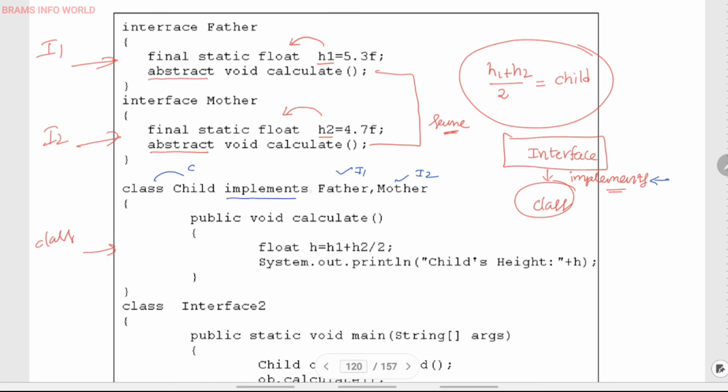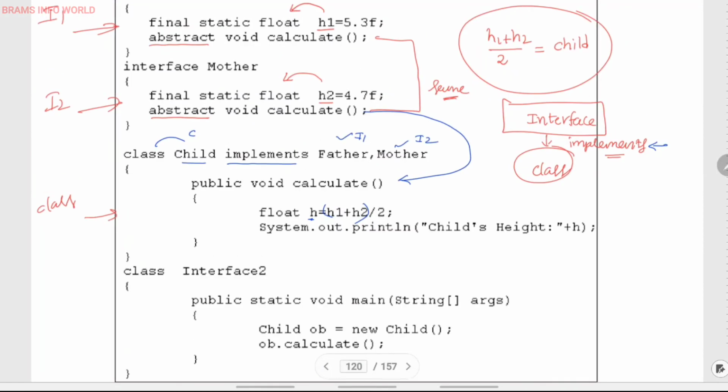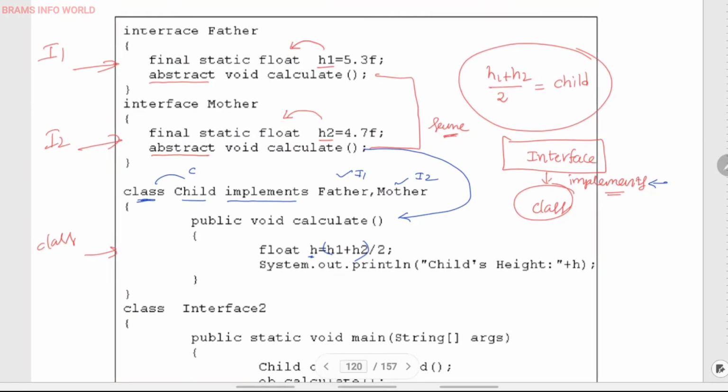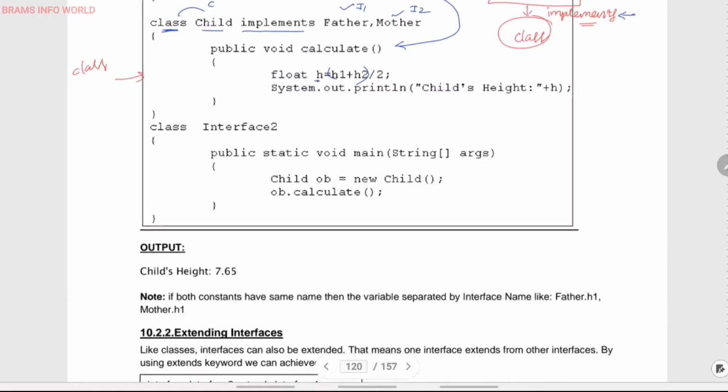And there is a method. This method we are implementing here, calculate. As per the logic, float h is a value which belongs to the child, (h1 plus h2) by 2. We can maintain parentheses also, by 2, and System.out.println child height is h. That's it. So this is our program and we are going to create an object. We can create objects for classes but we cannot create objects for interfaces. So child is a class, we create the object with new Child and call calculate. Directly we can expect the output is the child's height.